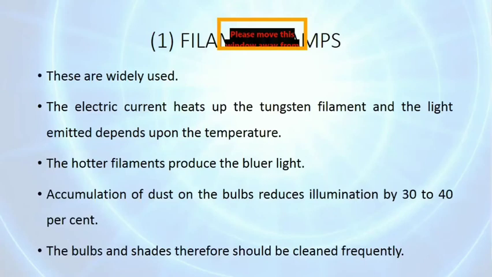Then methods of artificial illumination. There are 2 methods, that is filament lamps and fluorescent lamps. Filament lamps are widely used. Here the electric current heats up the tungsten filament and the light emitted depends upon the temperature. The hotter the filament, the bluer the light it produces.